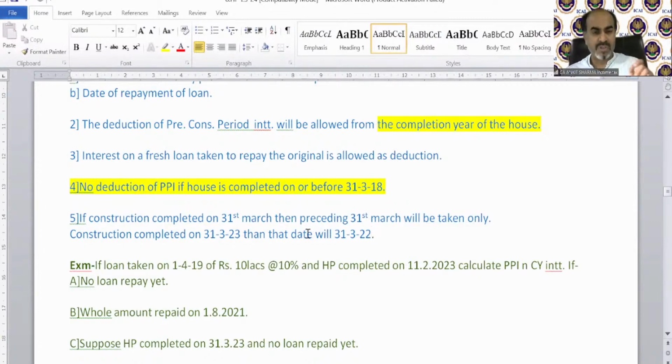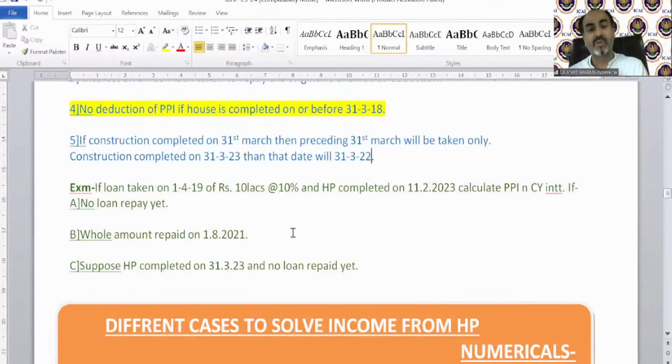Okay. Here is a question example for your homework. Of course, I have prepared a question. A loan is taken on 1st April 2019 for 10 lakh rupees at 10%, and the house property is completed on 11th February 2023. Calculate PPI and current year interest for all cases. Assuming case A, no loan is repaid yet. In this case, you need to calculate the current year interest as well as 1/5 of PPI.